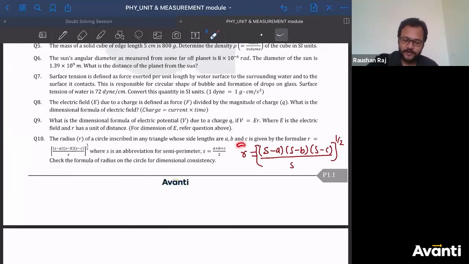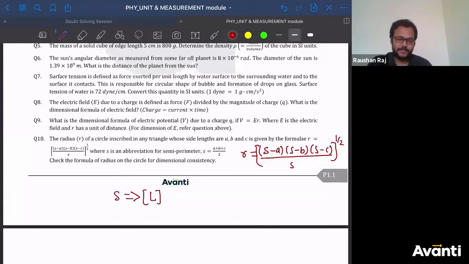What is the dimension of r here in the left hand side? That is nothing but length. We are talking about length, so the dimension will be L. Tell me what will be the dimension of S here. Atharv, Shreya, special question for you, tell me quickly. Others can also write the answer. What is the dimension of S here? Yes, it will be length, right?